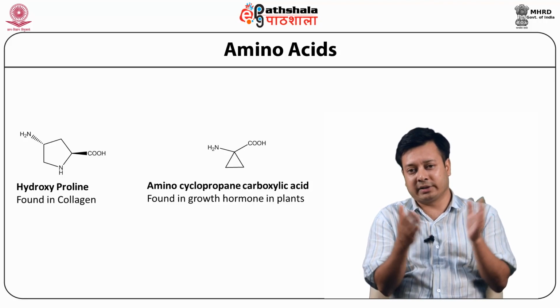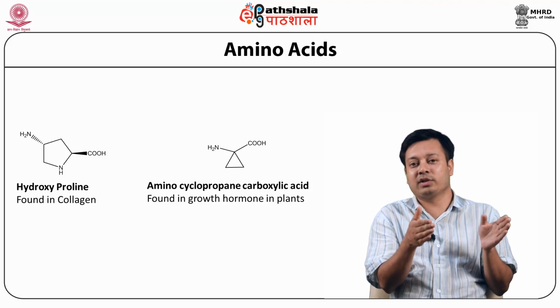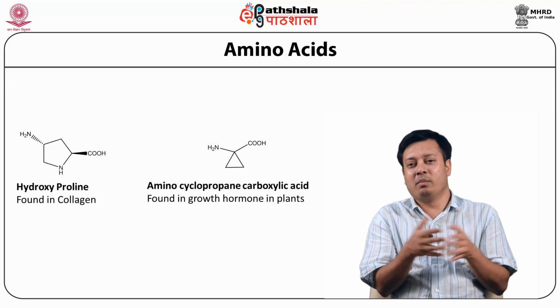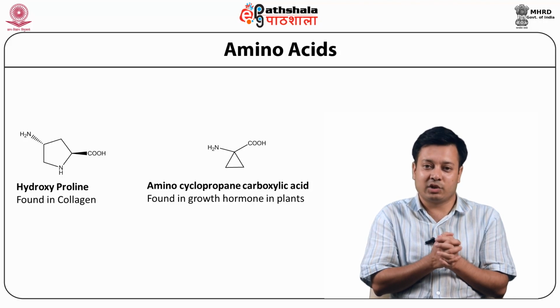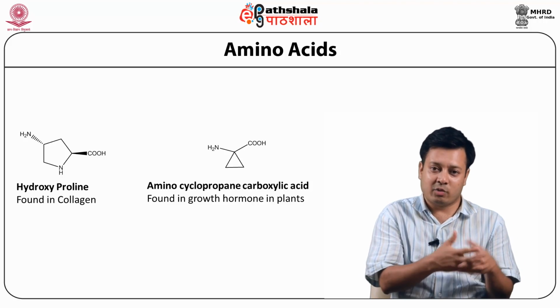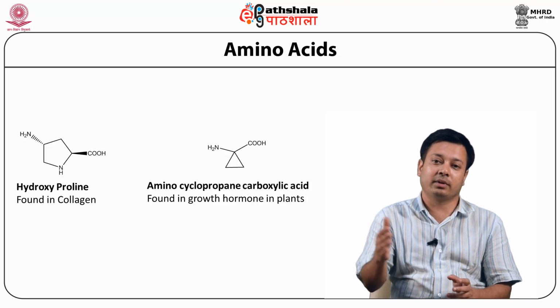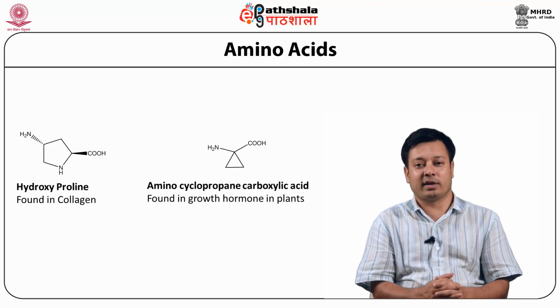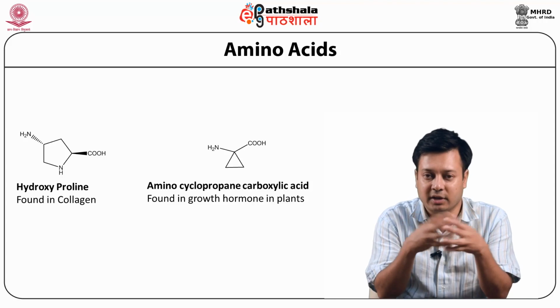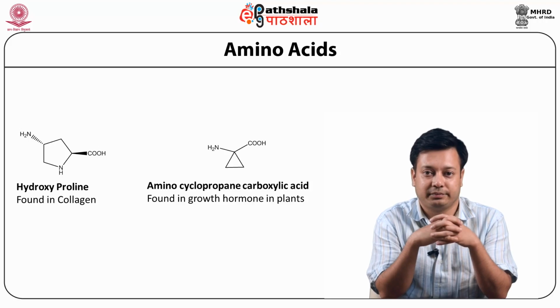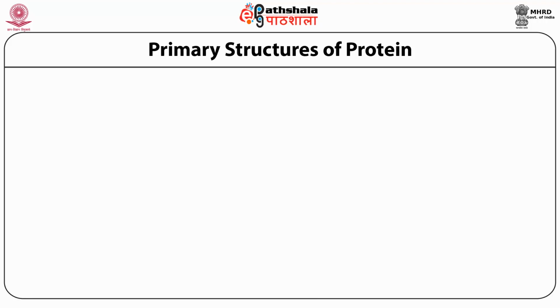There can also be, other than these 21 proteinogenic amino acids, more than 100 other amino acids known. So there are different amino acids, as you see, such as hydroxyproline, or some other amino acids which are useful for various different biological functions. So let's look at the structure of protein. The first structure of protein that we look at is the primary structure.